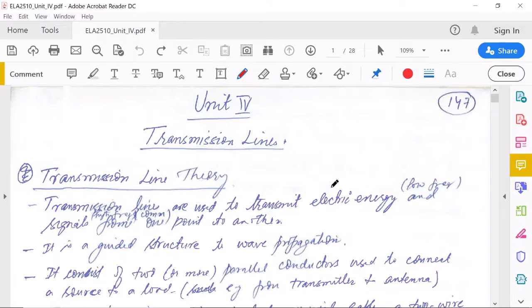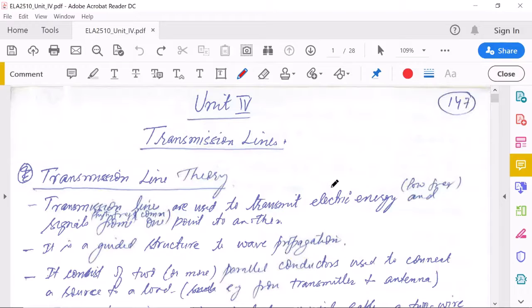But for example, for the internet or some communication where we want point-to-point or specific communication, we have to guide the EM waves to that point. So for that we have to use guided structures. Examples of guided structures are the pair of wires, coaxial cables, or optical fibers. They are all guided media, used to carry the EM waves to a specific point, generally from point to point.